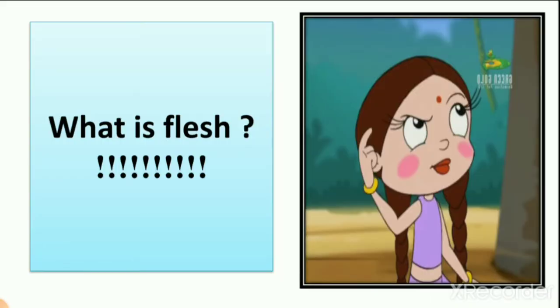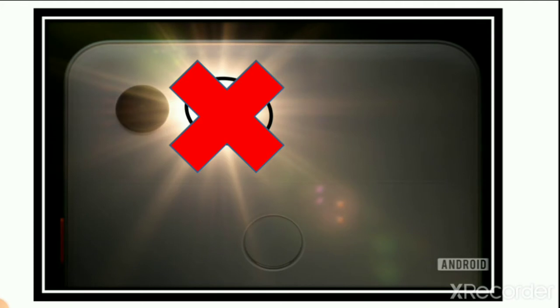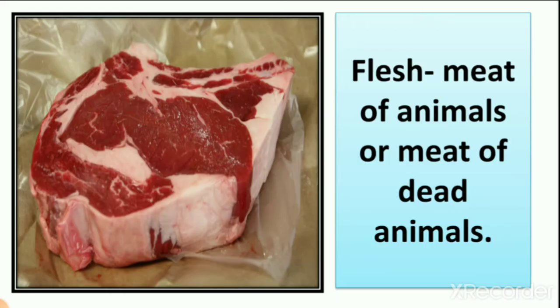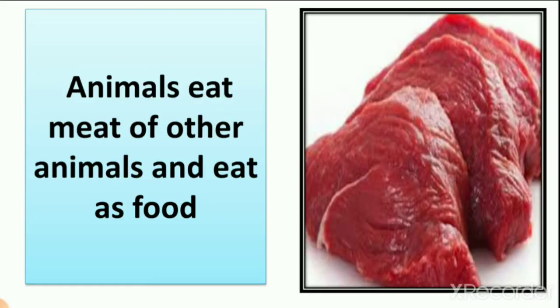In the previous lecture we learned about animals that eat flesh. First we learned what flesh is. Flesh means meat, not flashlight or torchlight, right? We learned that the meat of animals or the meat of dead animals is called flesh. We see the different types of meat.